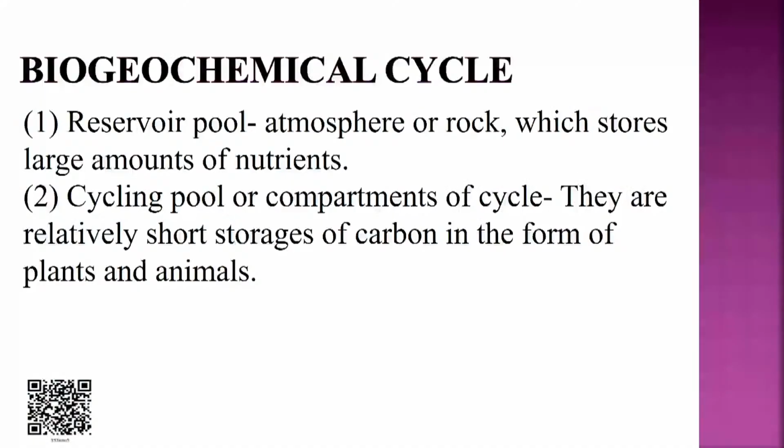There are two important components of a biogeochemical cycle. First is the reservoir pool and second is the cycling pool or compartment of the cycle. The reservoir pool, the atmosphere or rock, stores a large amount of nutrients, while the cycling pool is a relatively short storage of carbon in the form of plants and animals.